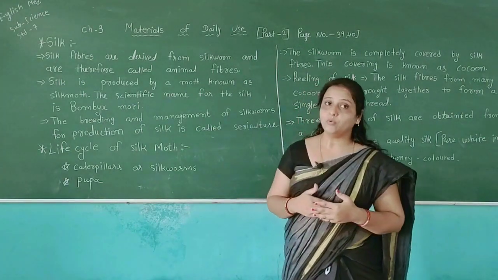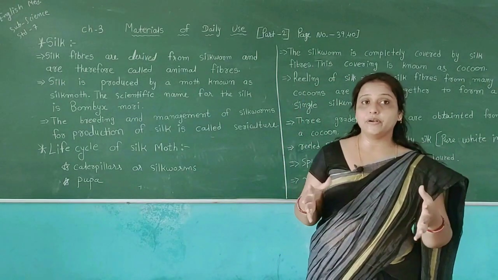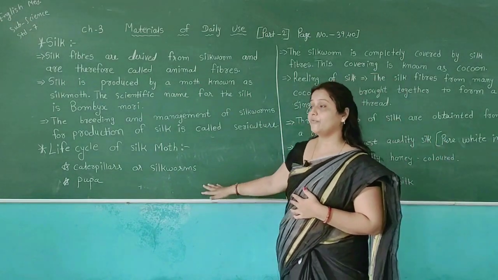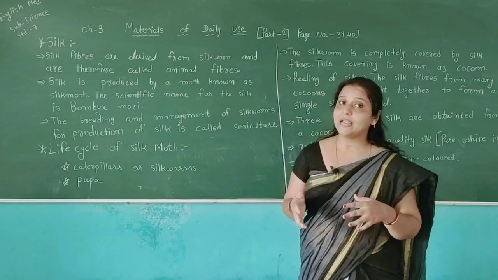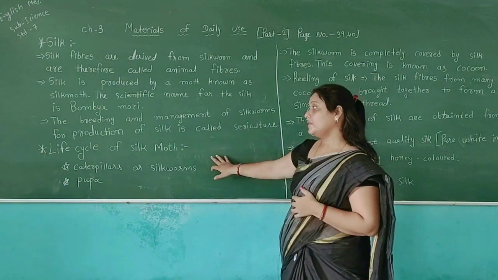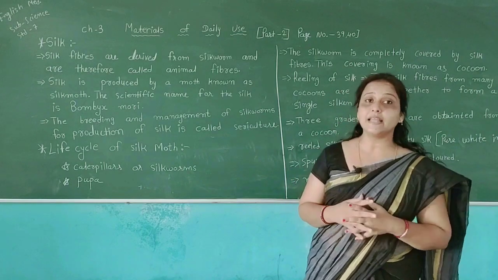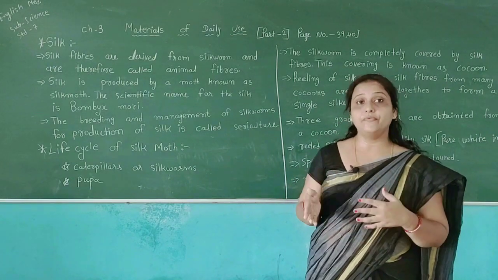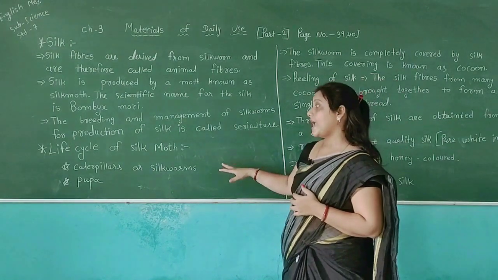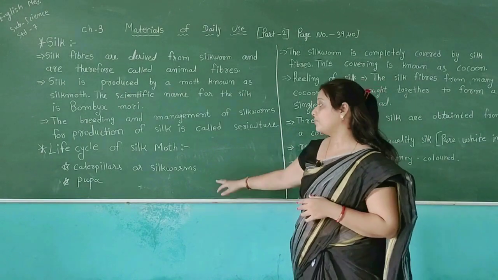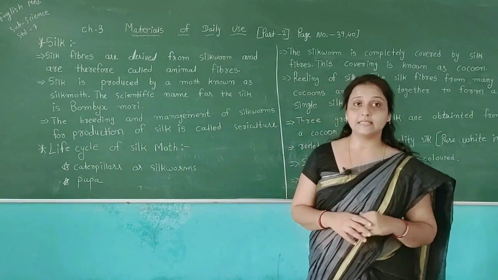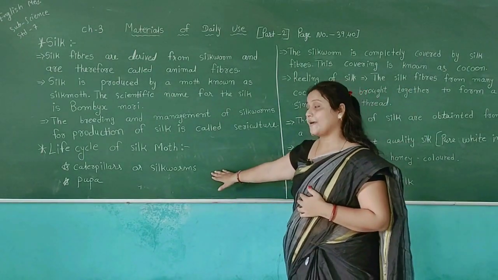There are male and female moths. They meet and stay together. The female moth is larger compared to the male moth. Then the female moth lays eggs on leaves, and after 20 days the eggs hatch and we get caterpillars, or silkworms. Caterpillars are also called silkworms. This is the first step of their life.